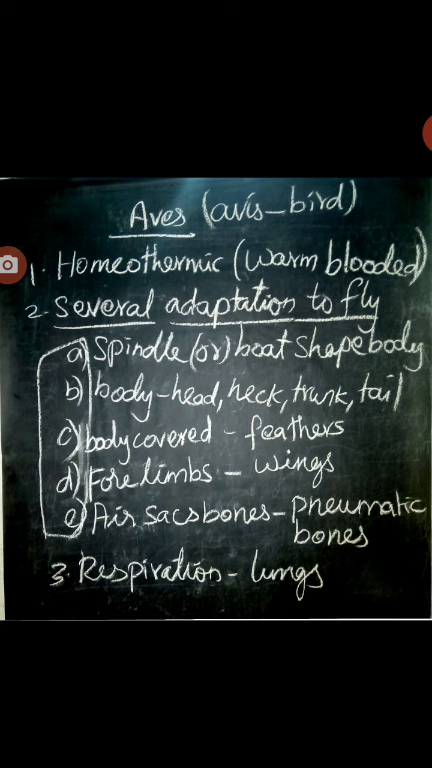Respiration is through lungs which have air sacs. Bones are filled with air, pneumatic bones. They are hollow bones filled with air, so they can easily fly in the sky, which reduces the body weight. They lay large yolk-laden eggs covered by a hard calcareous shell. Example: parrot, crow, eagle, pigeon, ostrich.